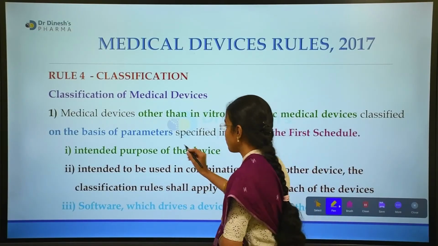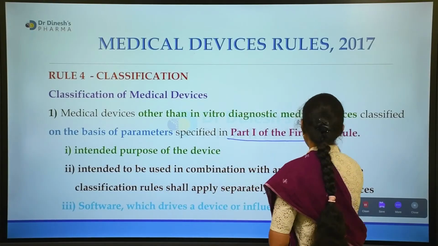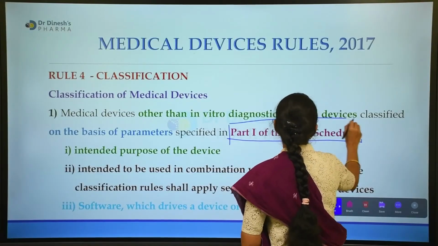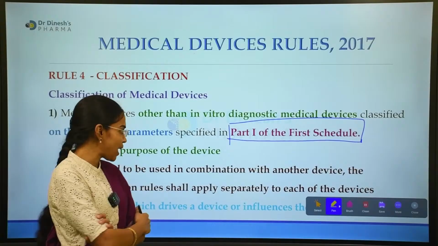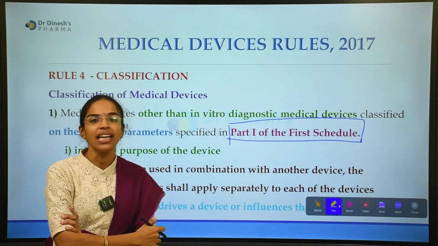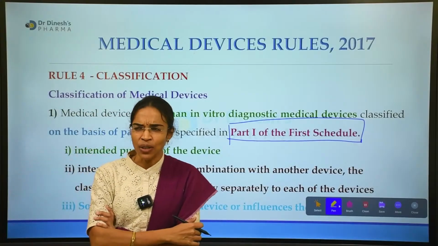So this is based on the parameters specified under Part 1 of the First Schedule.